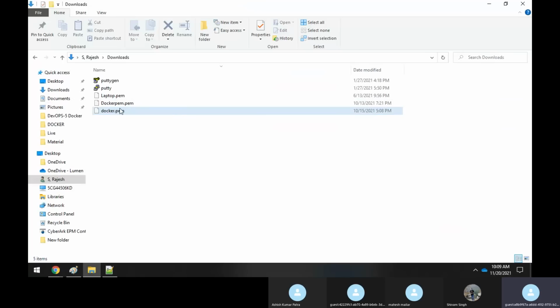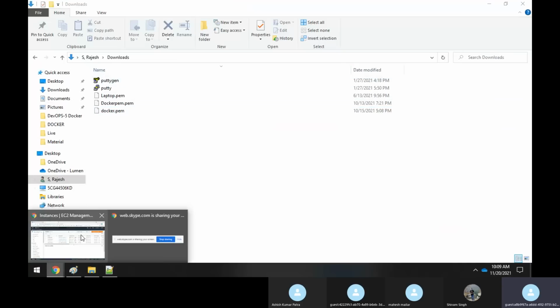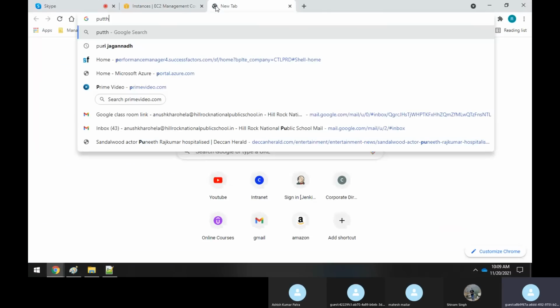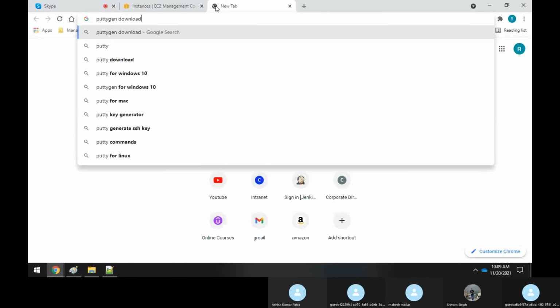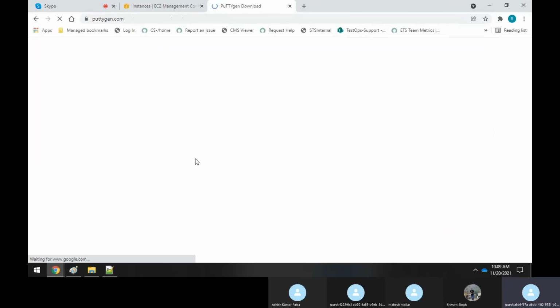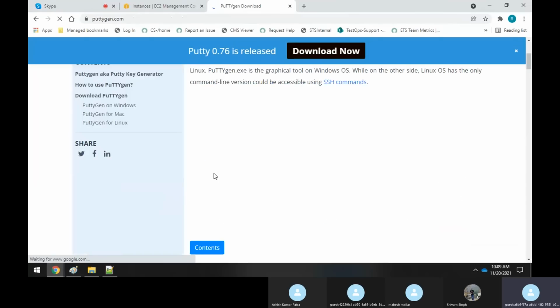To create a PPK file, you have to download a software known as PuTTYgen. You can go to Google and search for PuTTYgen download, and you can download it. I'm not downloading, as it is already there.